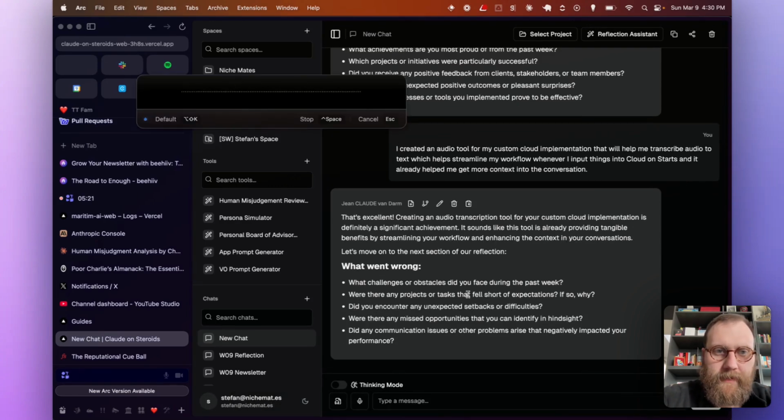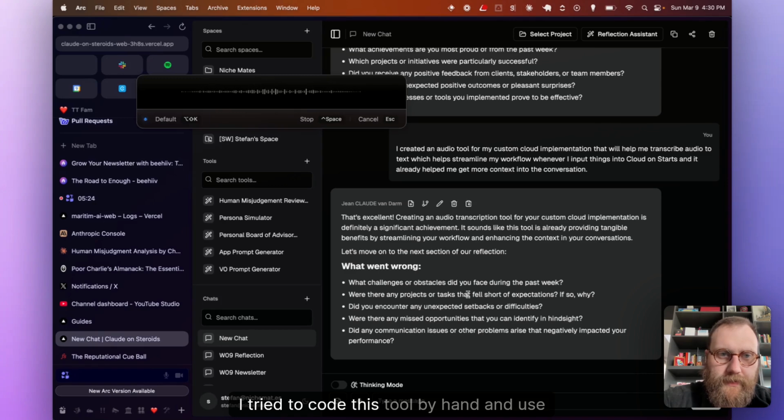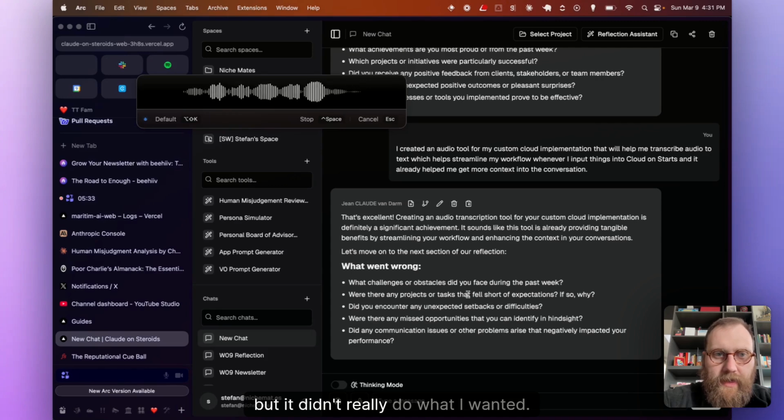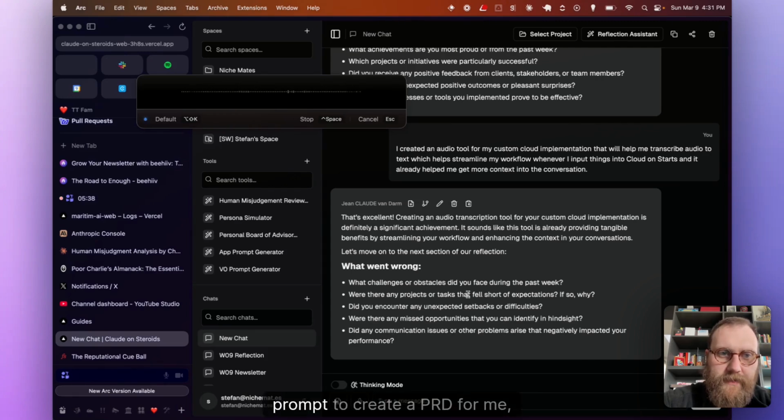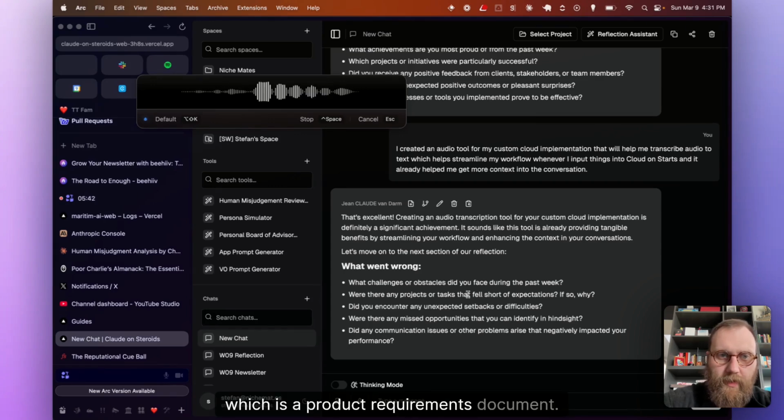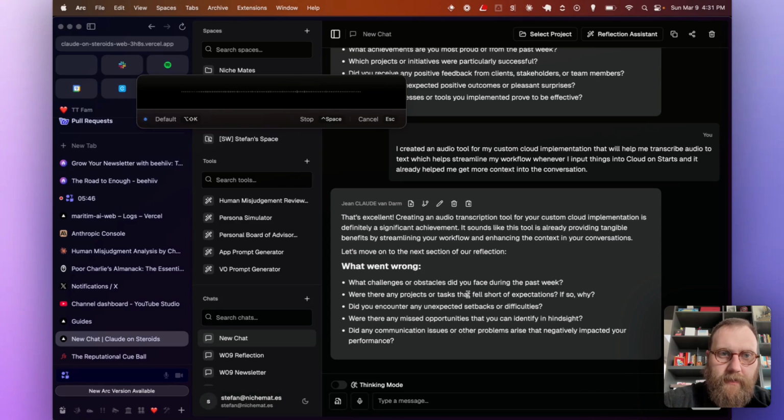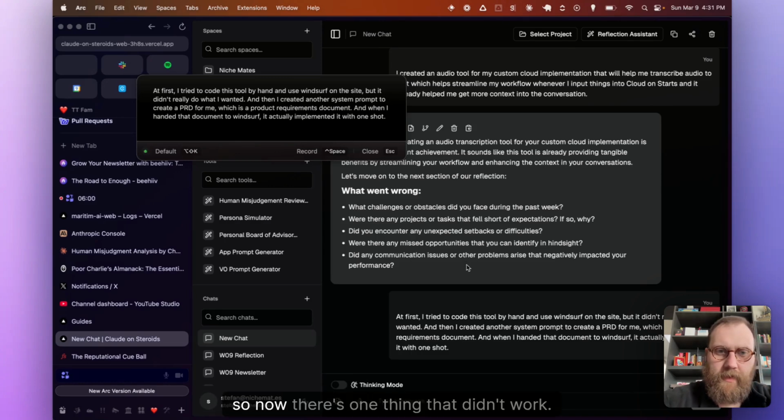At first, I tried to code this tool by hand and use Windsurf on the side, but it didn't really do what I wanted. And then I created another system prompt to create a PRD for me, which is a product requirements document. And when I handed that document to Claude, to Windsurf, it actually implemented it with one shot. All right, so now there's one thing that didn't work.